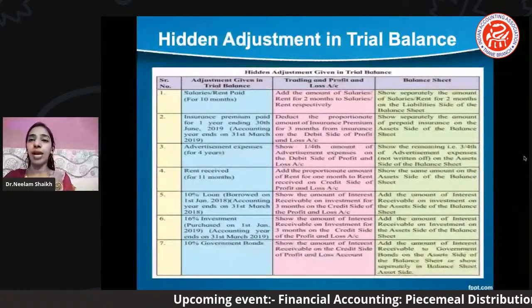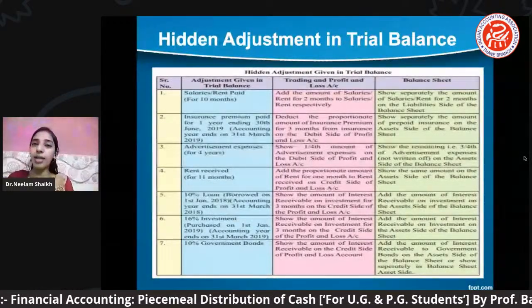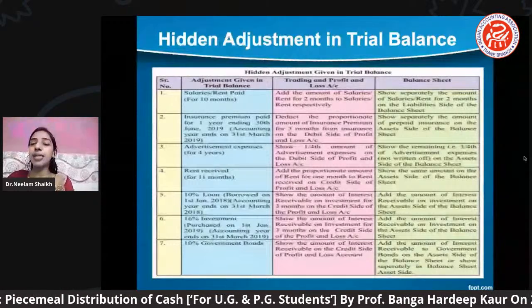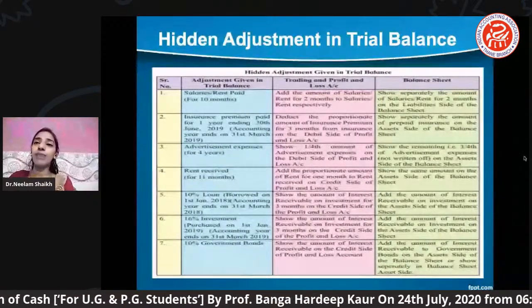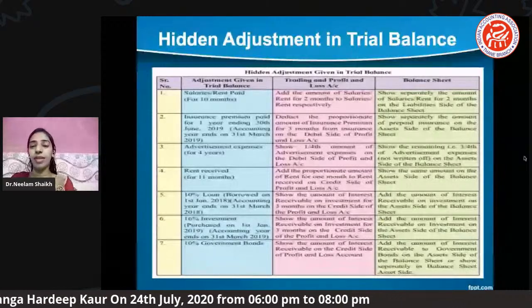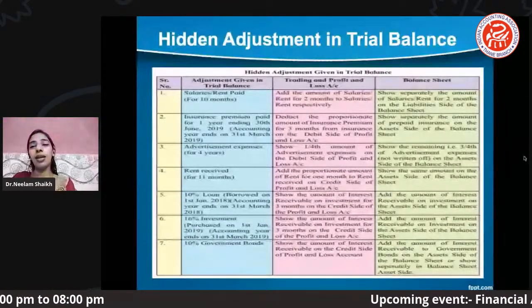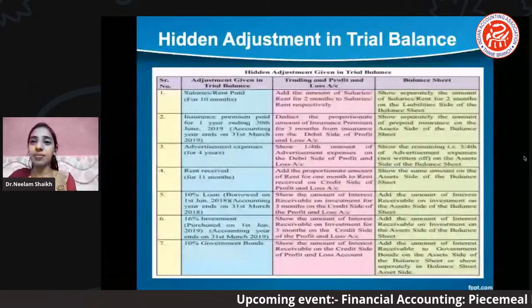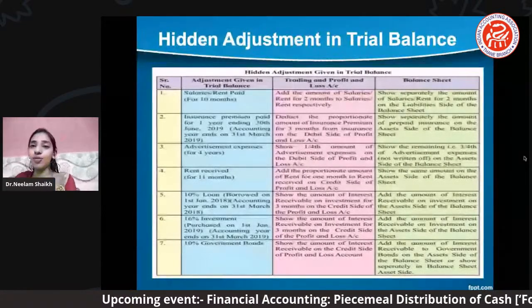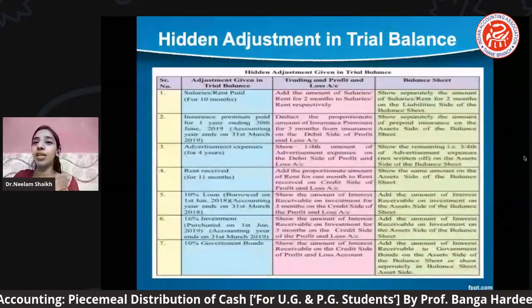Say for example, as I've told you salary है, आपने salary और rent paid किया है. Okay, but that salary or rent paid is mentioned in the trial balance as 10 months. That means somewhere 2 month का salary या rent क्या है, outstanding. Now it's a hidden adjustment, it is not mentioned anywhere in the adjustments, but it is already mentioned in the trial balance.